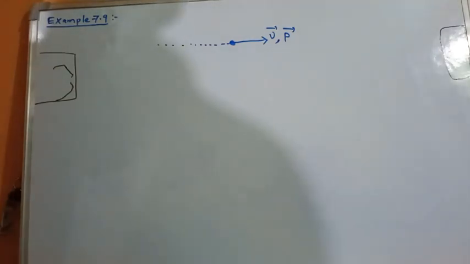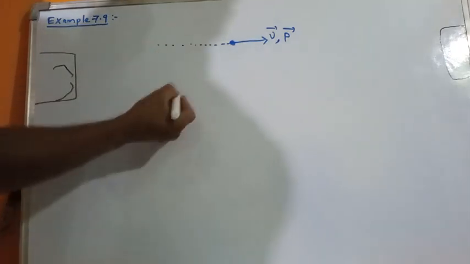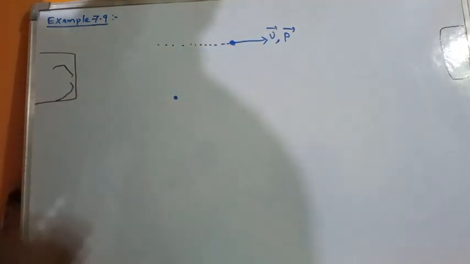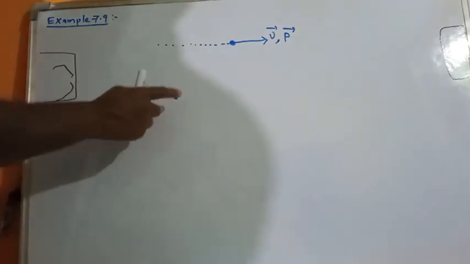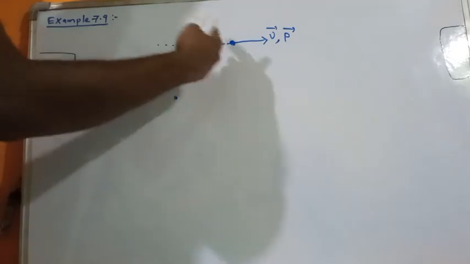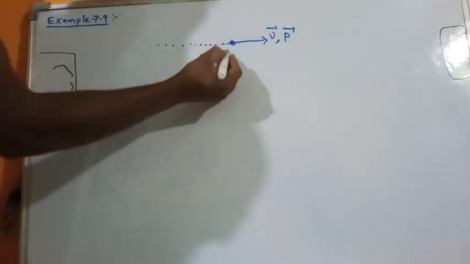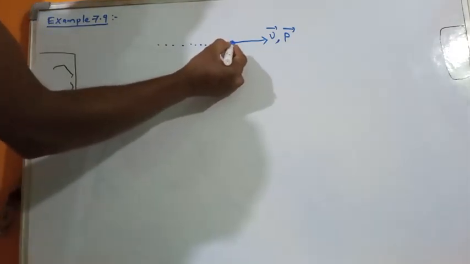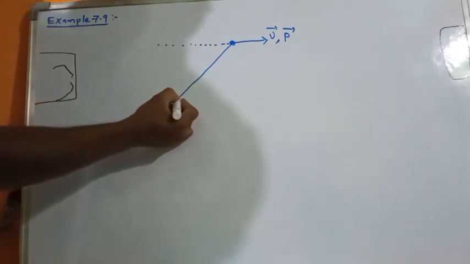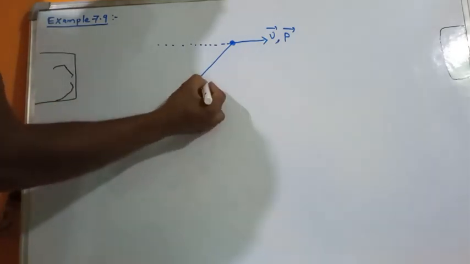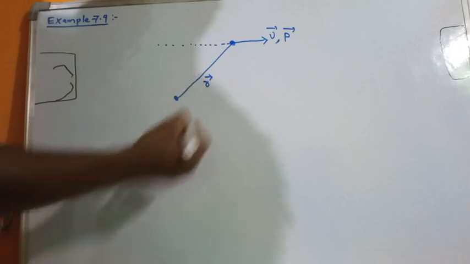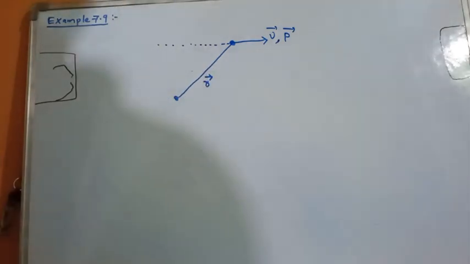Then observe this particle from any point. So this is our arbitrary point. From that point, we are observing this particle's motion, that is, its angular momentum. The position vector of this particle from that point is nothing but the position vector r.